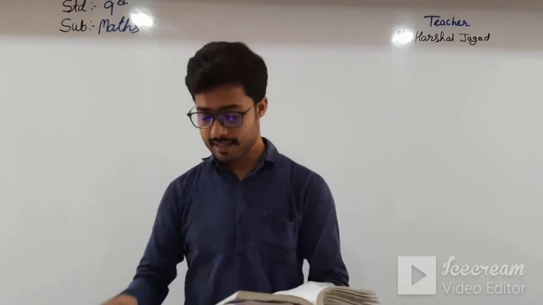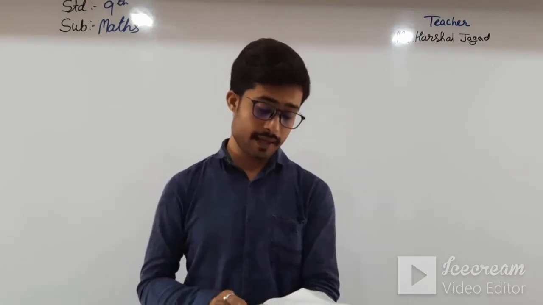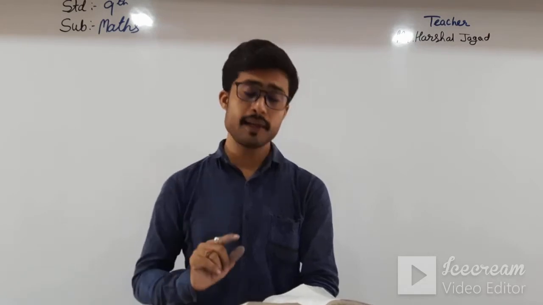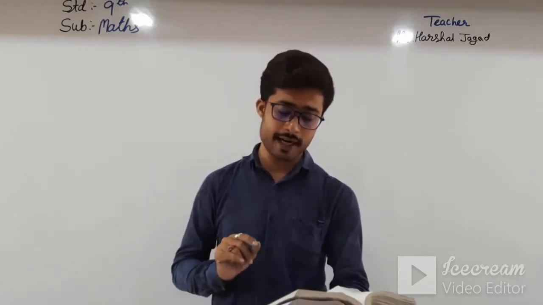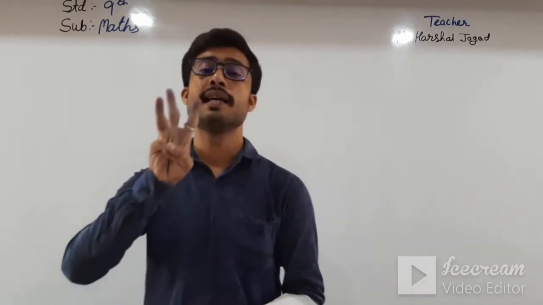From that, topic 12.3, applications of Heron's formula in finding areas of quadrilaterals, is on page number 203.